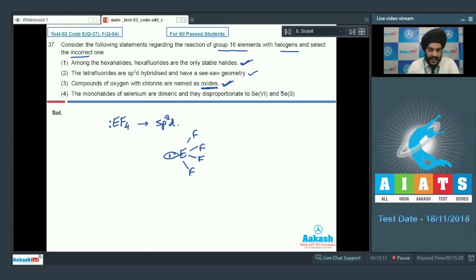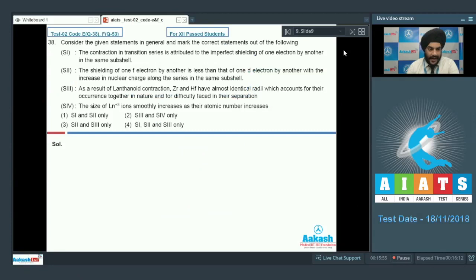The monohalides of selenium are dimeric and they disproportionate to Se+6 and Se0. Students, we know that the monohalides are dimeric. So Se2Cl2, when it disproportionates, it forms SeCl4 plus Se. So it goes to a state of +4 and a state of 0. So the fourth statement is incorrect because it is given to us in the option that Se+6 is formed, which is incorrect. So students, we have to mark option 4 as the correct answer to our question. Let us look at the next question.